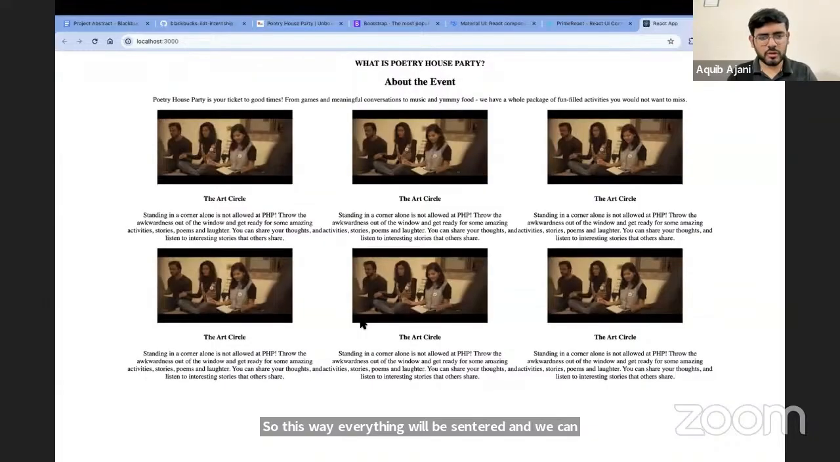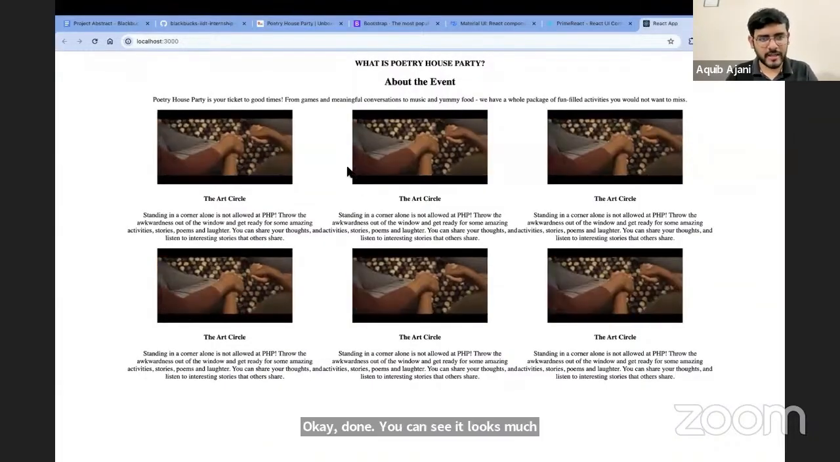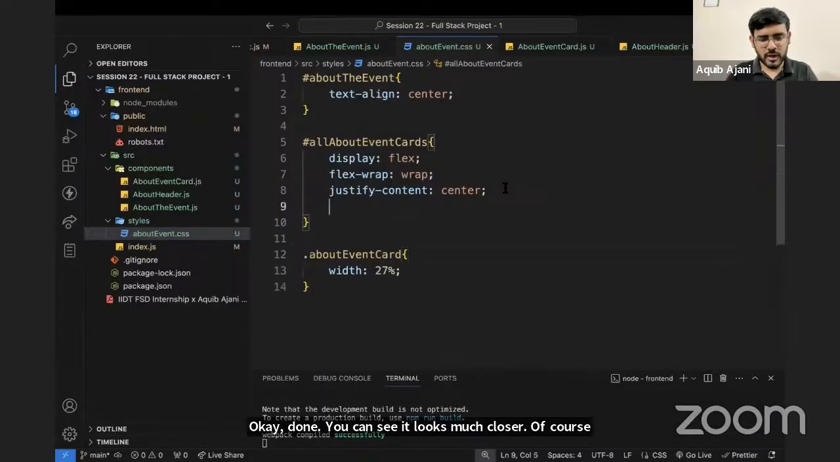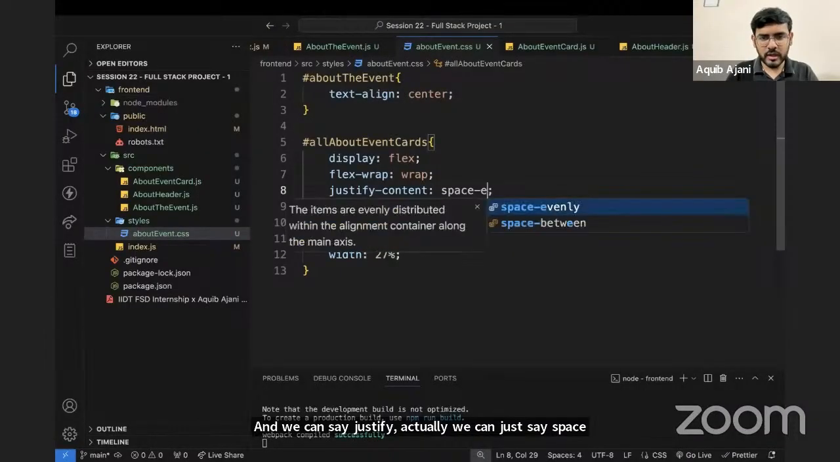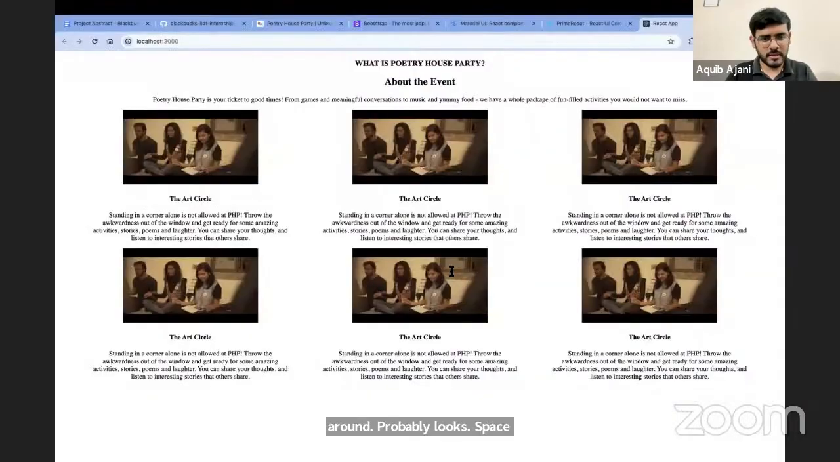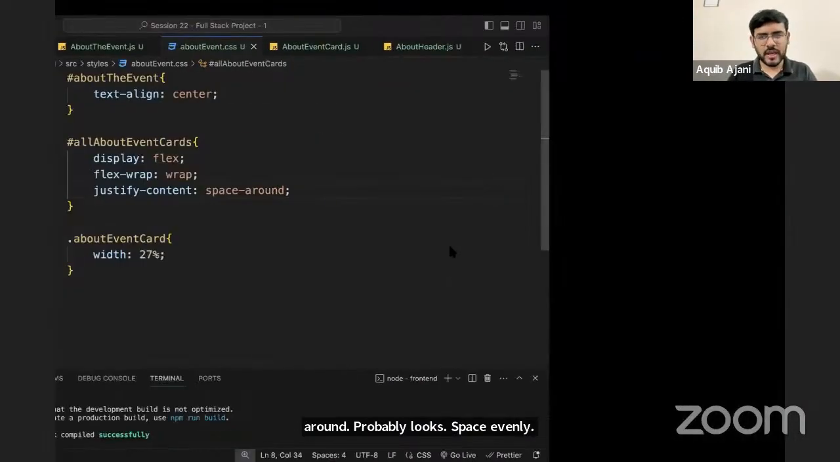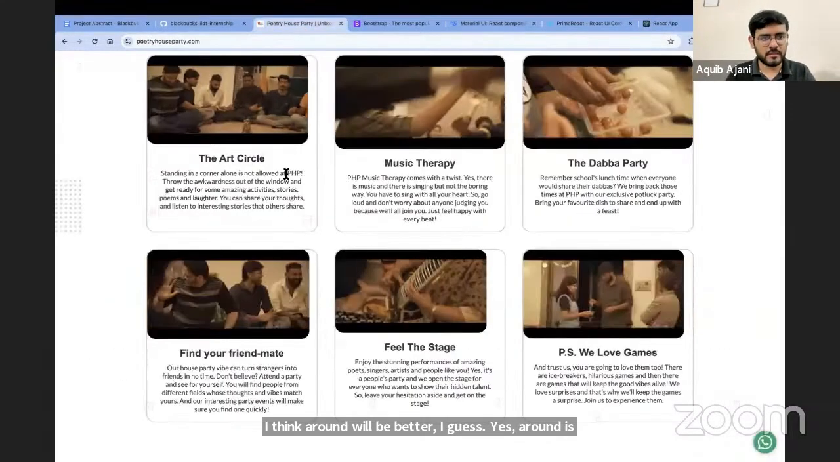Done. You can see it looks much closer. Of course, not exactly the same, but much closer to the output. And we can say justify. Actually, we can just say space around. Probably space evenly looks better. I think around will be better, I guess. Yes, around is better. So yes, we get this kind of a structure, which resembles our output as well.